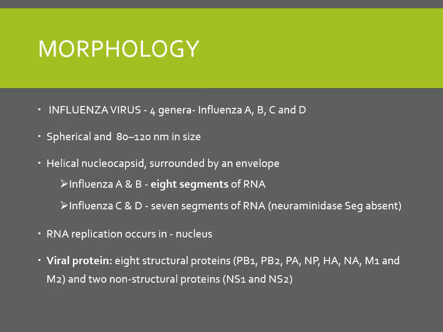Now there are 8 structural proteins, meaning these are the proteins which help in formation of the structure of this virus: PB1, PB2, PA, NP, HA, NA, M1 and M2. Most important among these 8 structural proteins at your level are the HA, that is the hemagglutinin, and the NA, that is the neuraminidase. And there are 2 non-structural proteins, NS1 and NS2, which help in various functions useful for this virus. So they are helping this virus in causing the disease, that is the non-structural proteins.